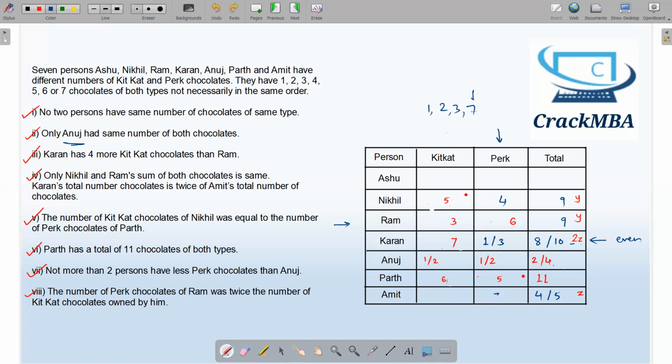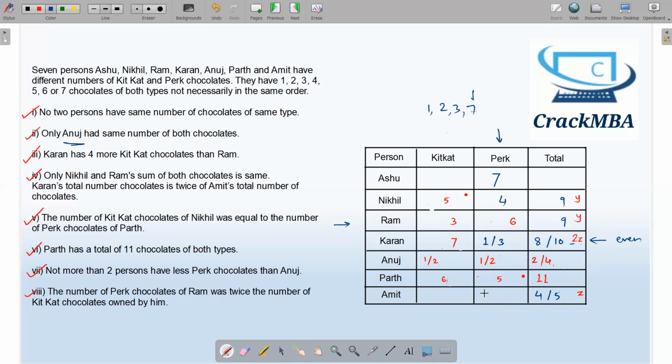Ask yourself, can 7 come over here? The answer is no. Why no? Because 7 plus something will become more than 7, but we have only 4 or 5, so 7 cannot come over here, and the only place where we can place 7 is Ashu's Perk.